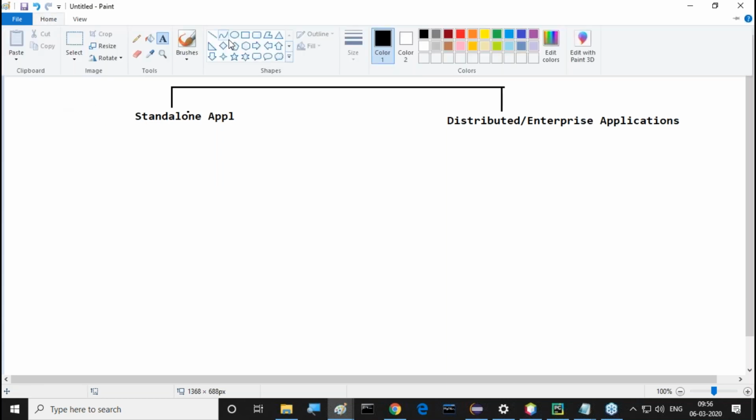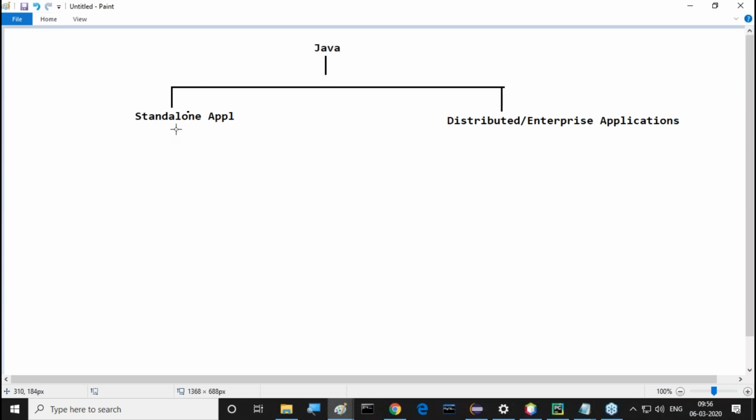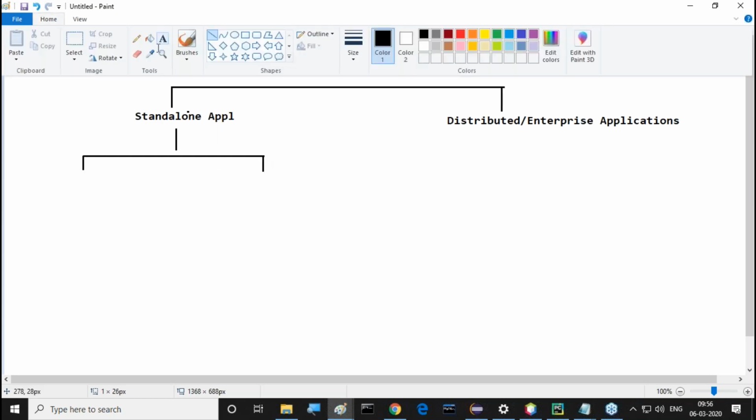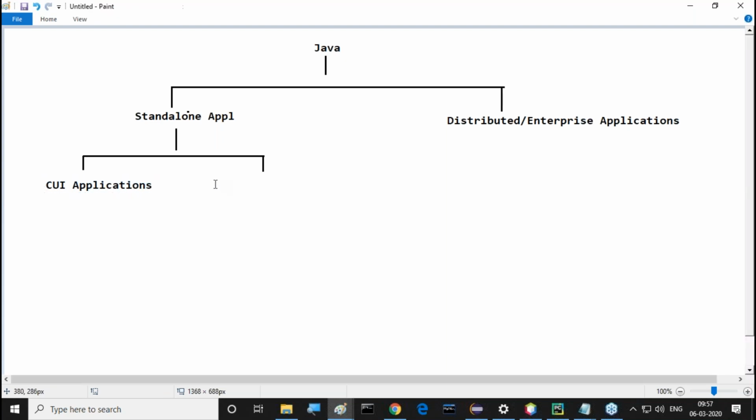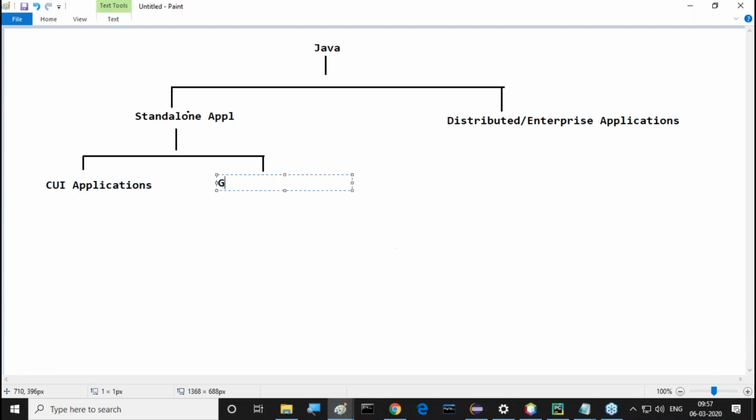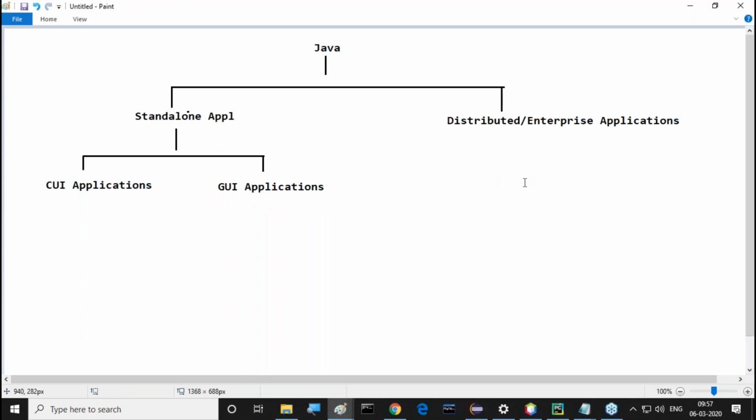Again, the standalone applications are divided into two more types. What are the two types of standalone applications now? First one is CUI applications, and second one is GUI applications.